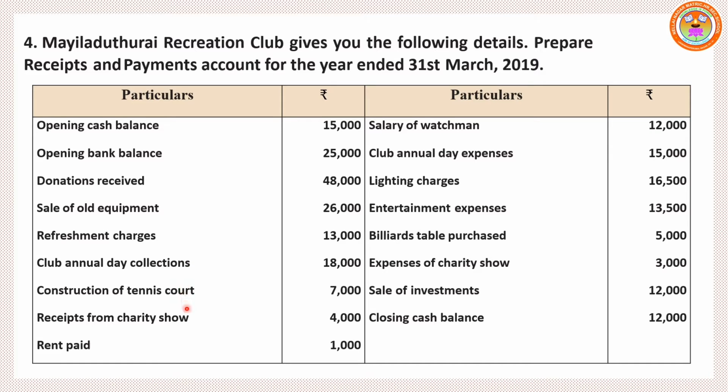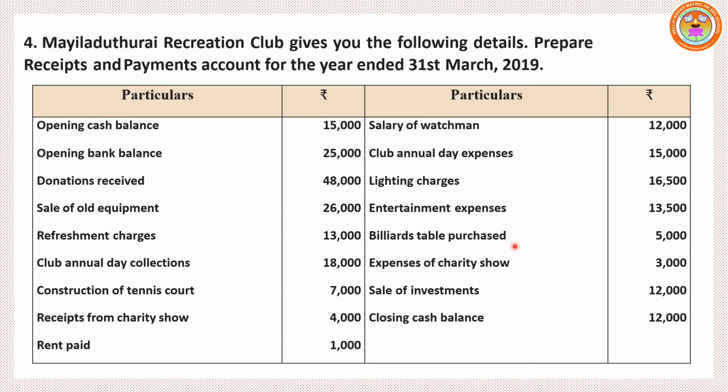Construction of tennis court, show it under payment side. Receipts from charity show, receipt side. Rent paid, payment side. Salary of watchman, payment side. Club annual day expenses, we made payment, so show it under credit side. Lighting charges, payment side. Entertainment expenses, money goes out, so payment side.